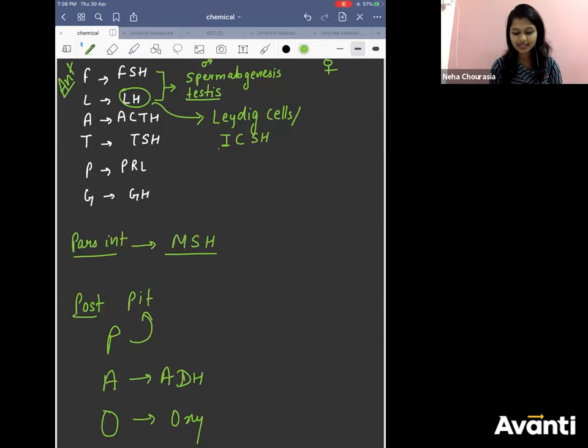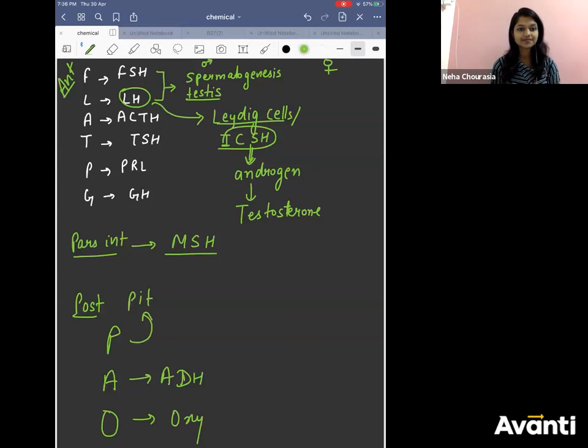ICSH, interstitial cell stimulating hormone. So these Leydig cells will release androgen. More particularly, they release the male hormone testosterone.